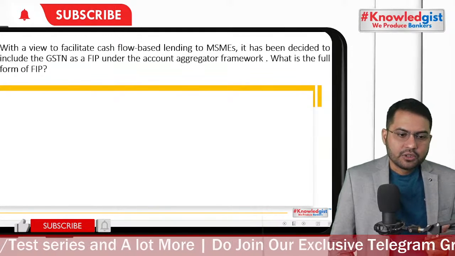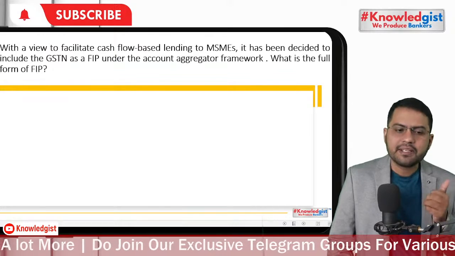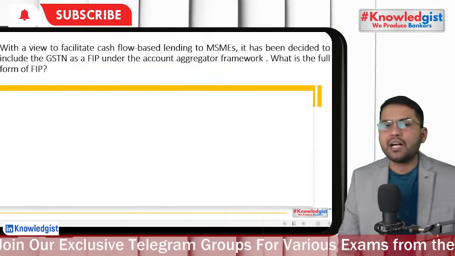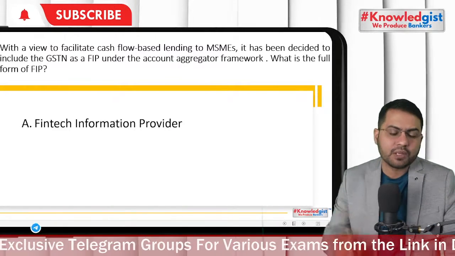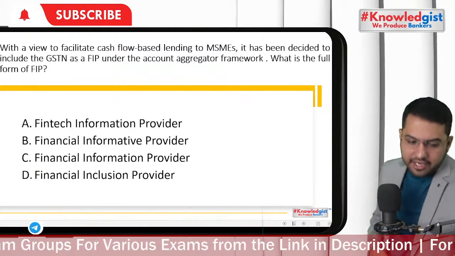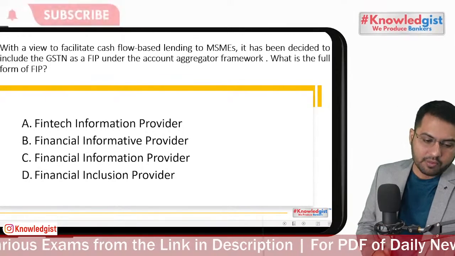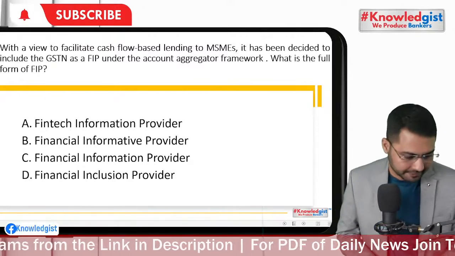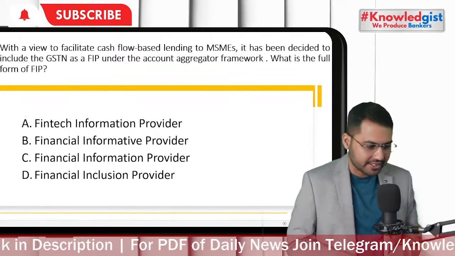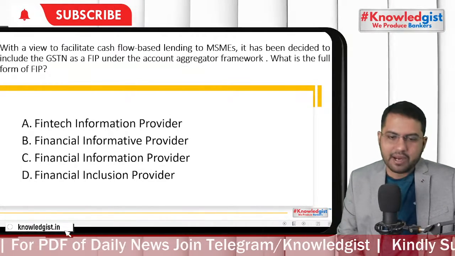Okay. With a view to facilitate cash flow based lending to MSMEs, it has been decided to include GST as an FIP under the account aggregator framework. What is the full form of FIP? Fintech information provider, financial information provider, financial informative provider, or financial inclusion provider? See by eliminating. Very good, Chem City, for your right answer and right guess. Yes, financial information provider, FIP.